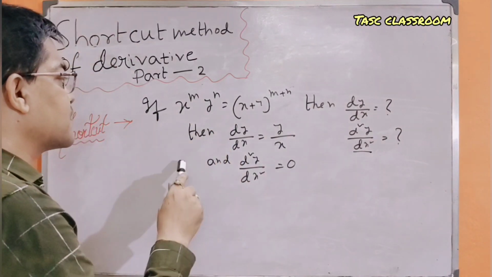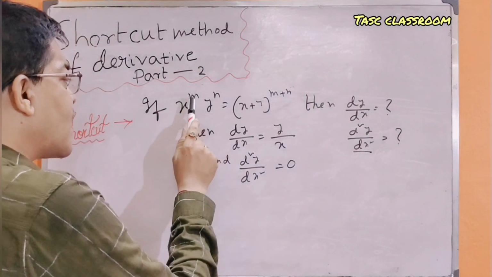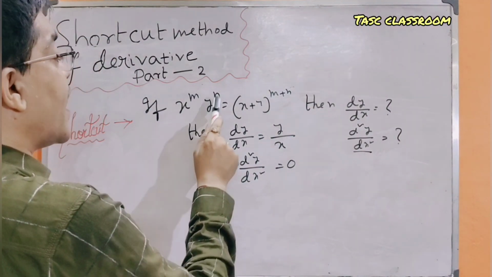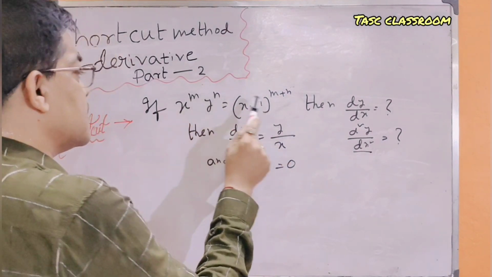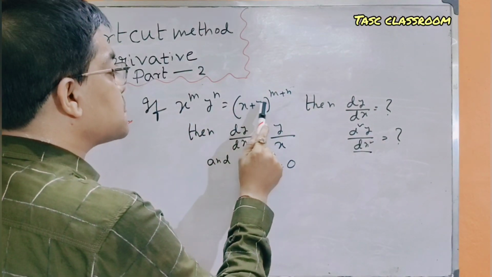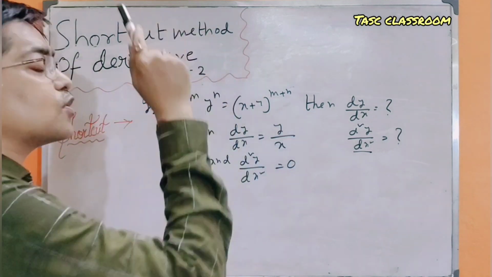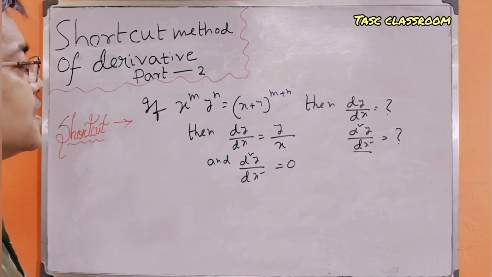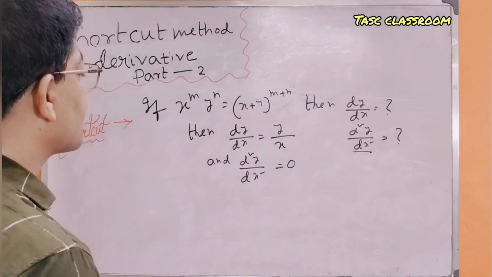Friends, remember, the power on the right, if it is x to the power m, y to the power n is equal to (x plus y) whole to the power m plus n.